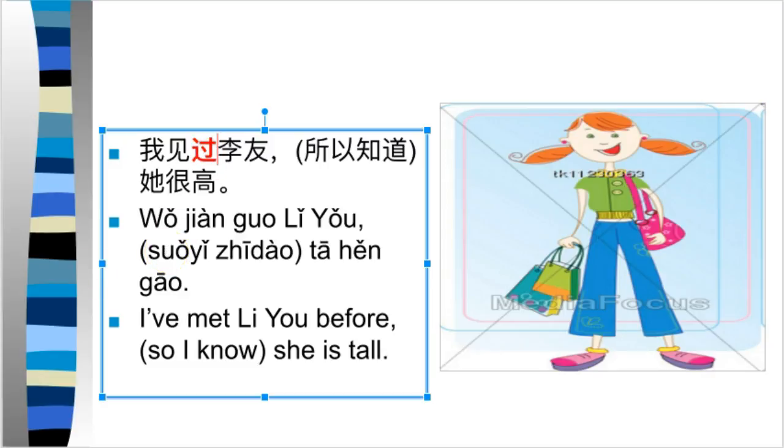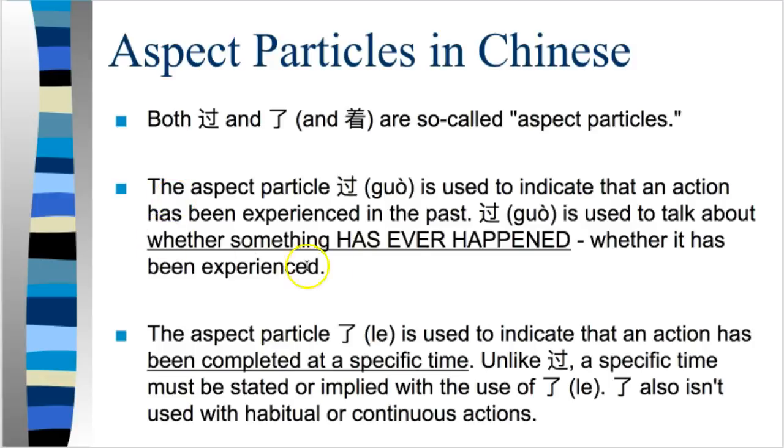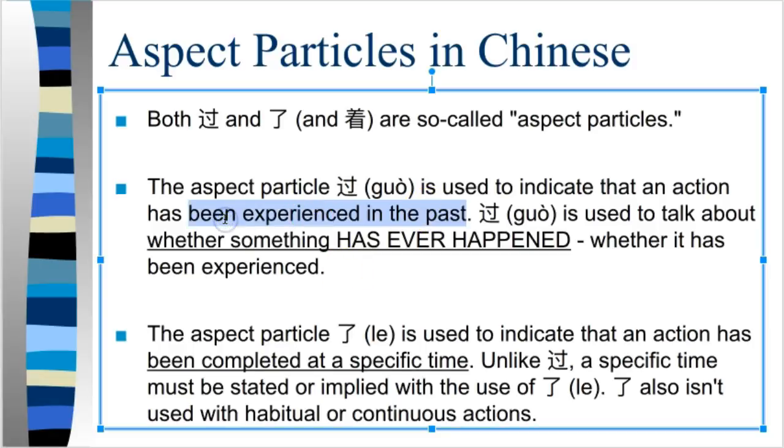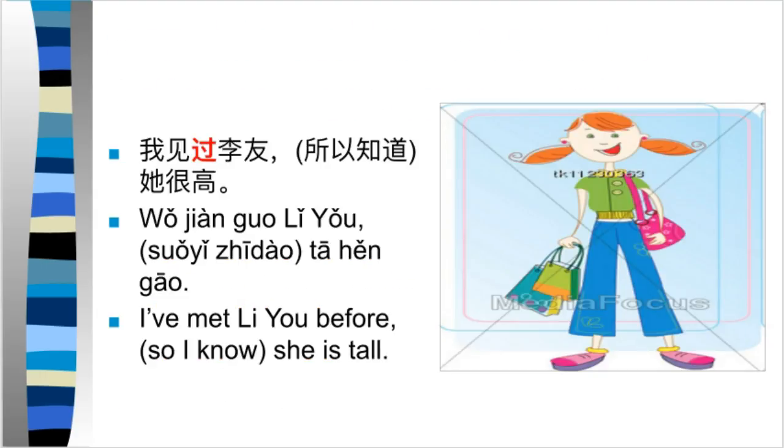So the time when this has happened is not determinate. There's no specific time. And it's whether it's ever happened before. So it's like I have ever met Leo, and that's kind of how 过 translates. I have met Leo at some time in the past.